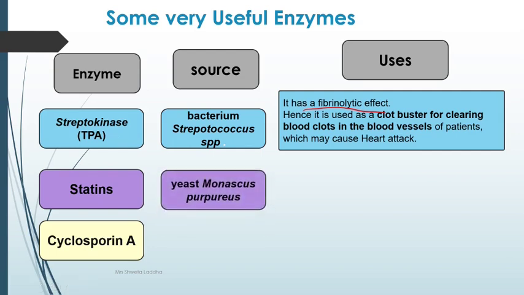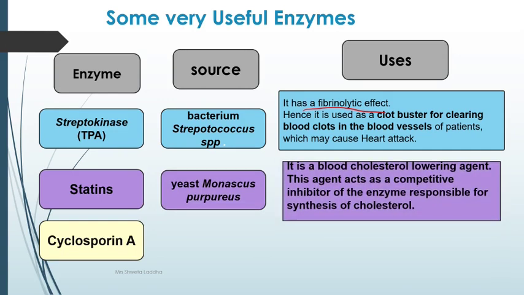Statins are obtained from the yeast Monascus purpureus. These statins are blood cholesterol lowering agents. Interestingly, these statins compete with the enzymes that produce cholesterol. Suppose this is an enzyme that is going to produce cholesterol. These statins will compete and will not allow the enzyme to produce cholesterol.